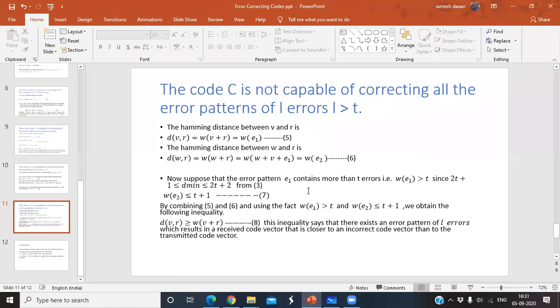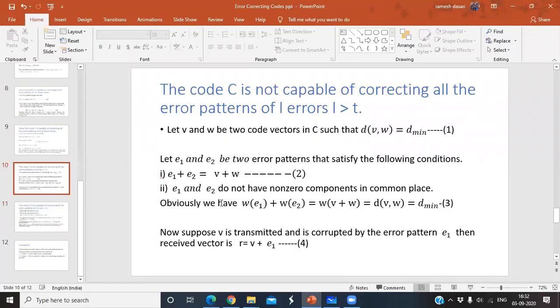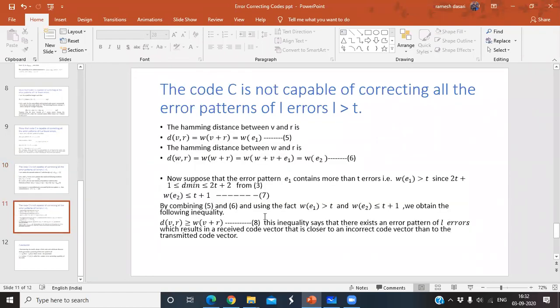Now suppose that error pattern E1 contains more than t errors. See here the condition. In the previous case, less than or equal to t errors. Here more than t errors. Whenever it is more than t errors, the condition is that w of E1 is greater than t, since 2t plus 1 less than or equal to d minimum less than or equal to 2t plus 2. That is the t value. So whenever w of E1 is greater than t, then w of E2 is less than or equal to t plus 1, from equation number 3.